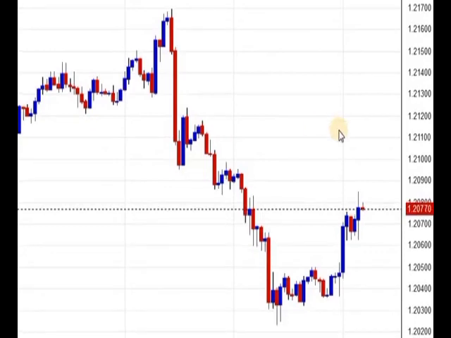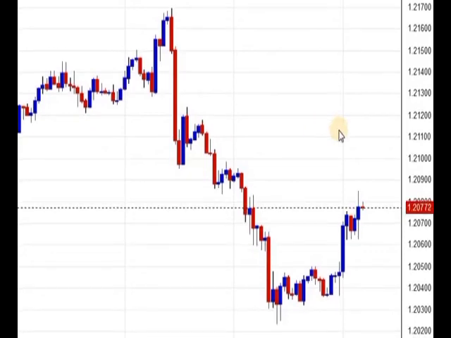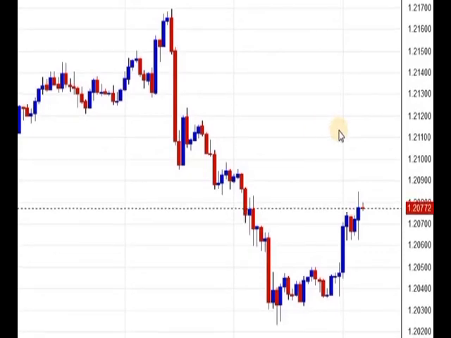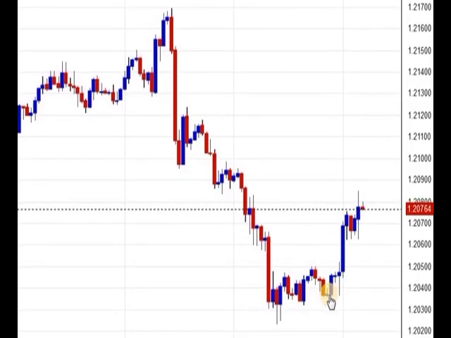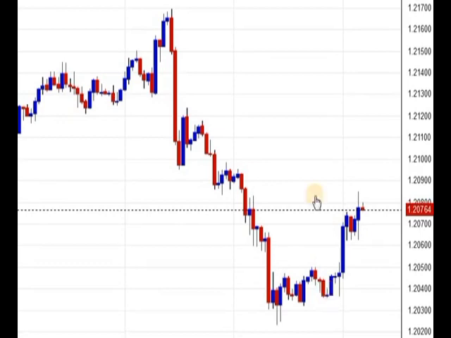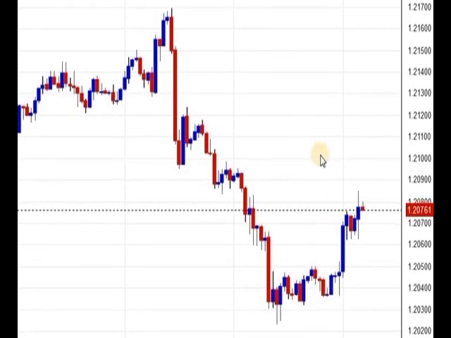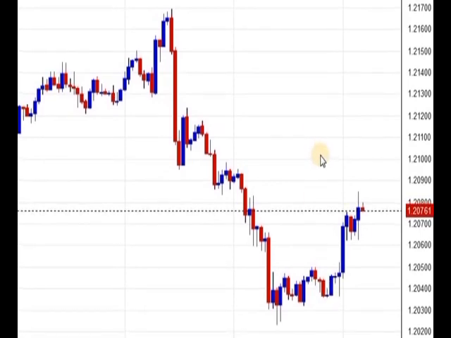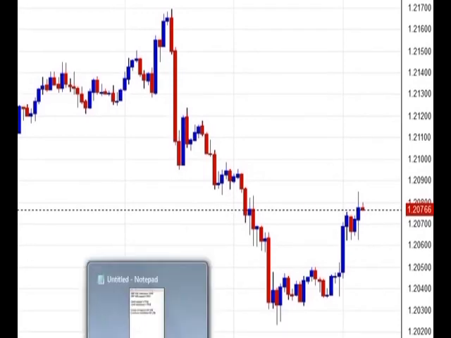This is Euro chart. Currently it is trading 2077. It made high of 2084 and low 2035. Dollar index is getting weaker and it is getting stronger. Euro is directly connected to dollar index. The weaker dollar index is, stronger the euro is. Currently it is trading 2075. Let's have a look at resistance and support.